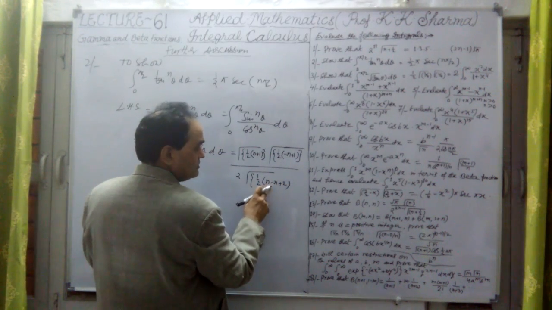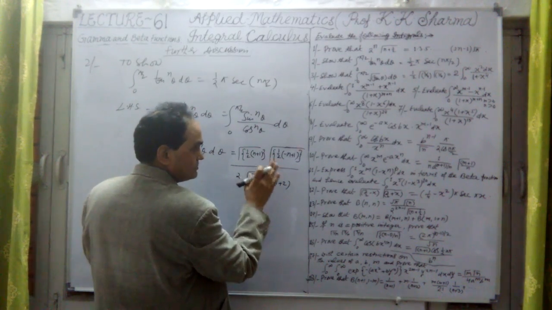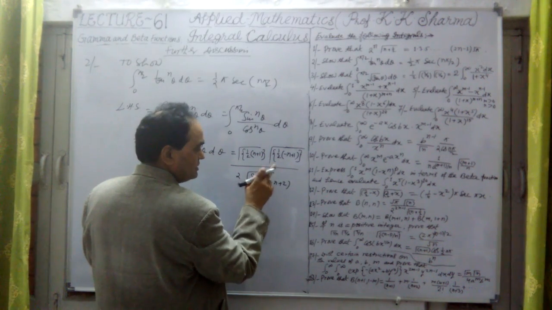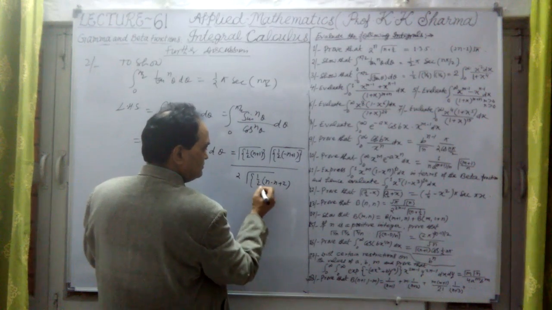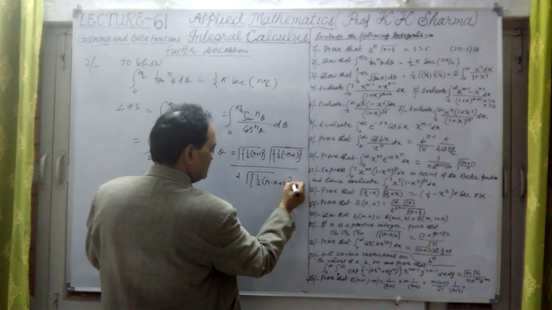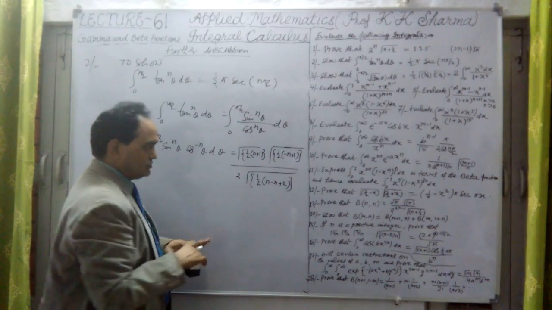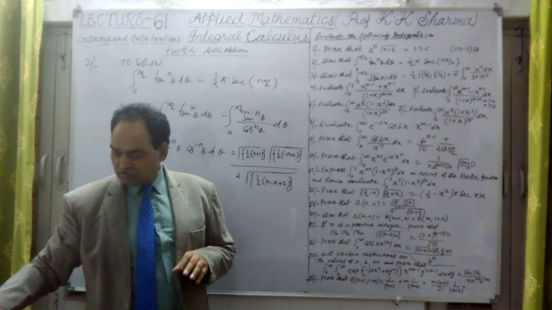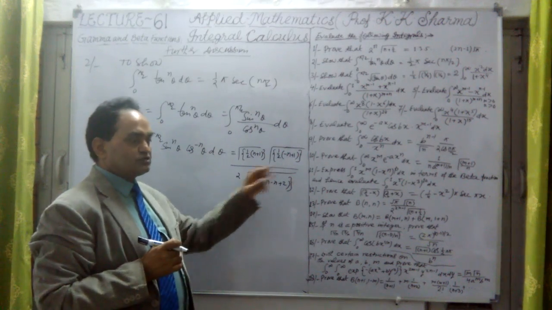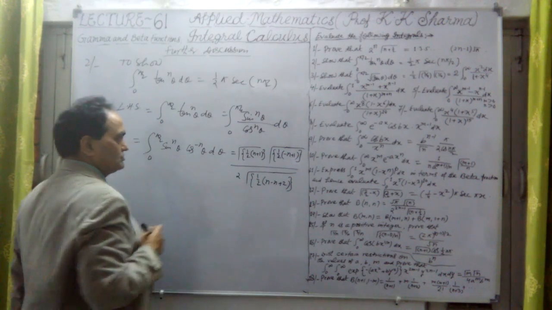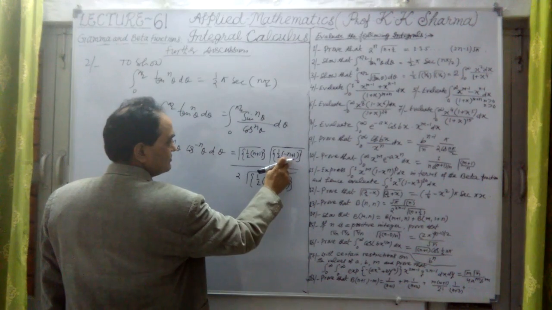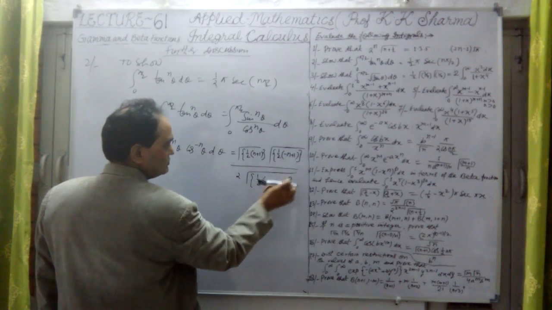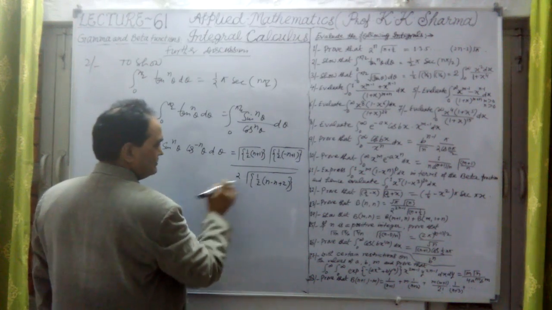So n plus 1 plus minus n plus 1 will be n minus n plus 1 plus 1, that is 2. This is how we have done it.